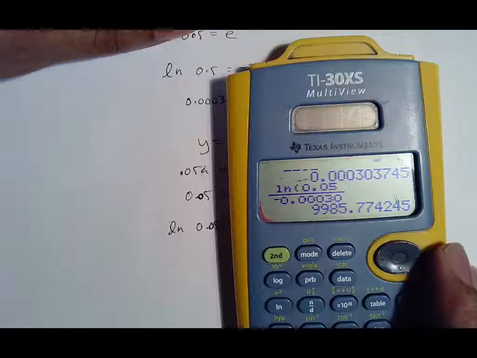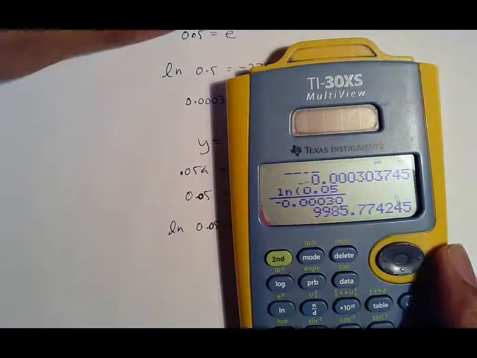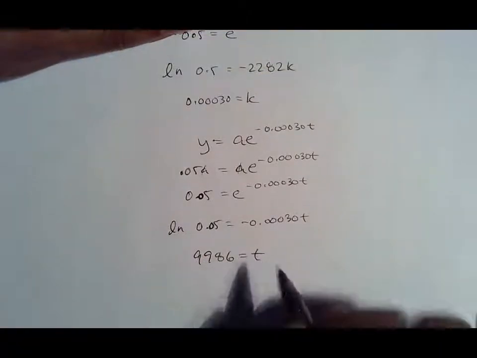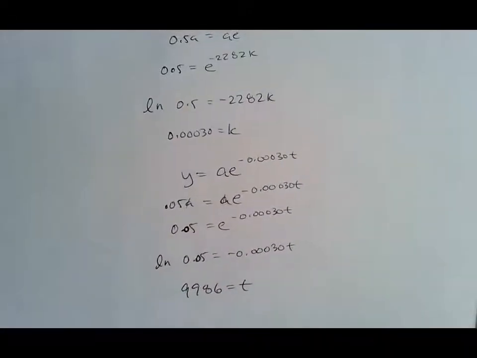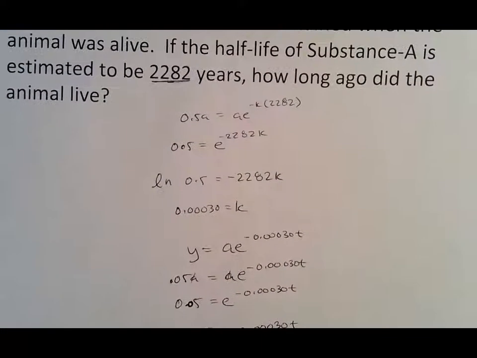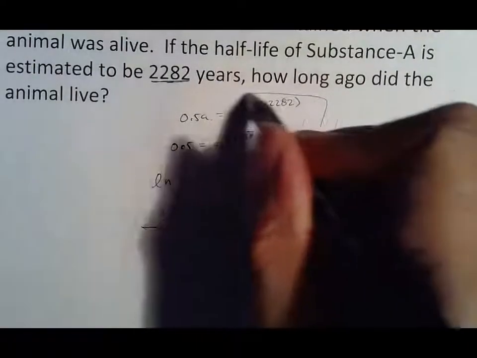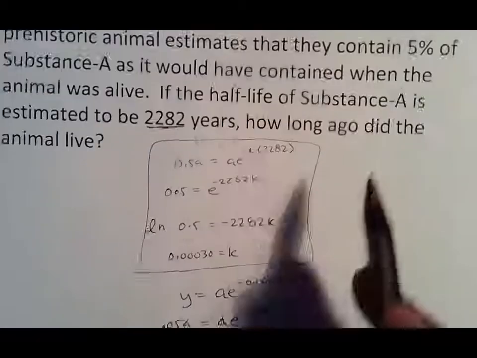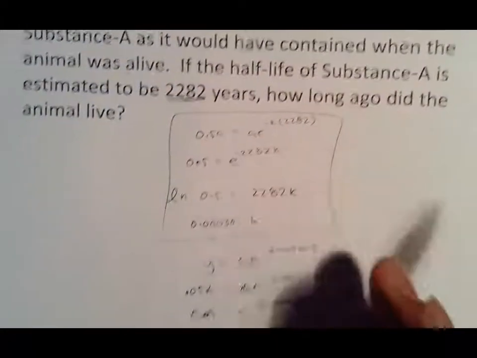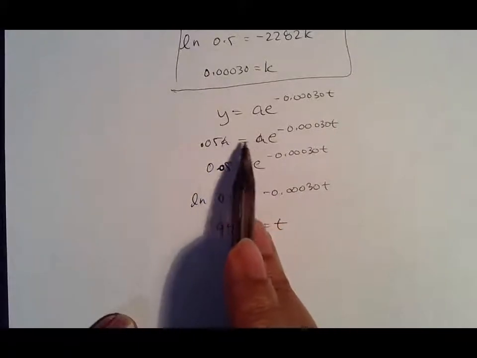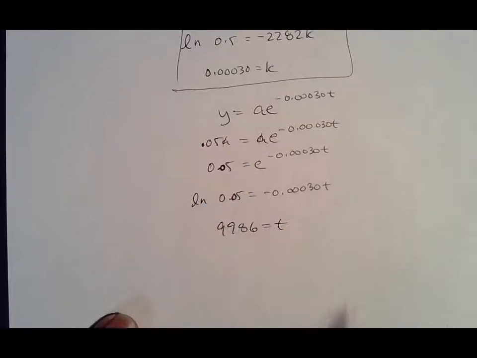I'm just going to go to the nearest year, unless it says anything else, 9986. And that's how they determine something has been around for 9,000 years before that date. So again, the difference here is if you don't know how to find k, then you can't do the second part. But you've got to make sure you understand 5% of substance A is what you're going to use as your ending point, because you still don't know the starting point. But the good news is, as we've learned, the A's cancel, giving us a problem that we can actually work with.